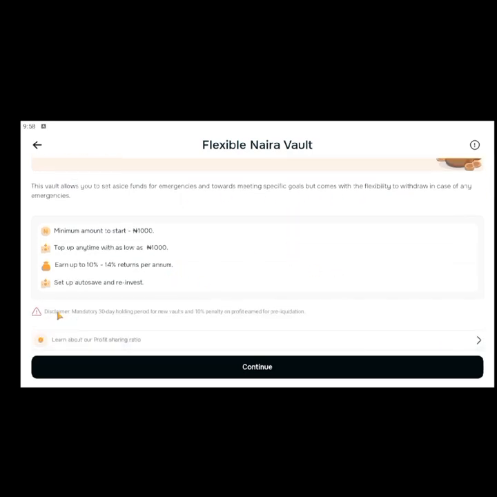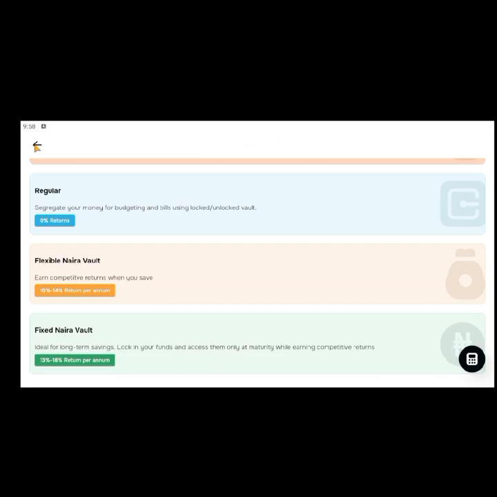Disclaimer: mandatory 30-day holding period for new vault. Meaning, once we create the vault, you cannot withdraw the money till after 30 days. Meaning, for the first 30 days after creating the new vault, we can't touch the money. Do you understand how that works? And a 10% penalty on profit earned for pre-liquidation. Meaning, if you withdraw before the time reaches, you will have a 10% deduction from the profit. So basically, this is just to make us more disciplined with saving. I think this is why this is also very important.